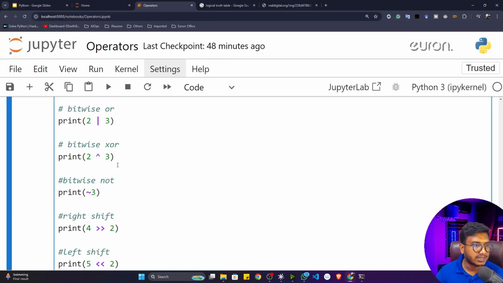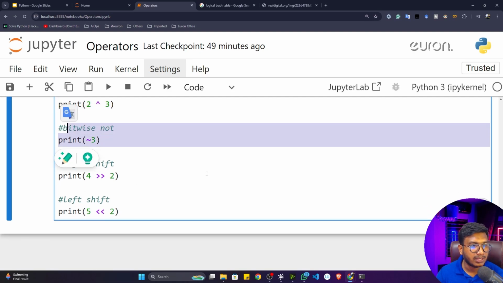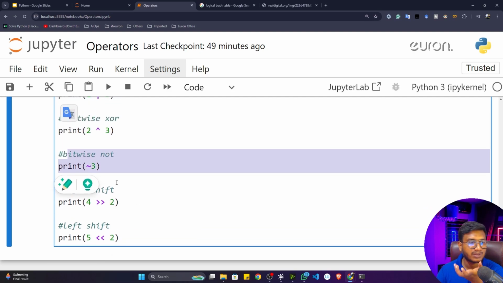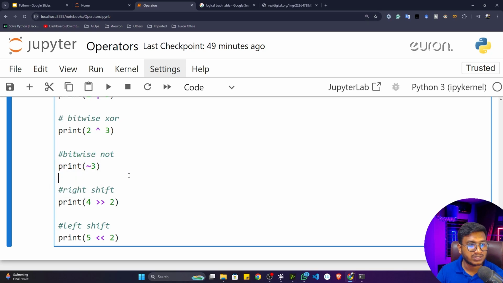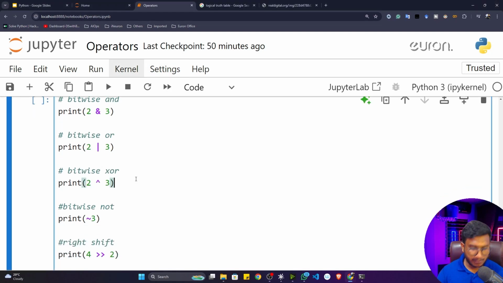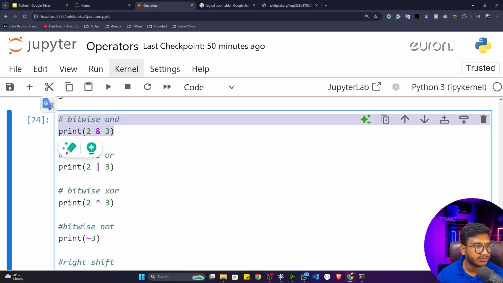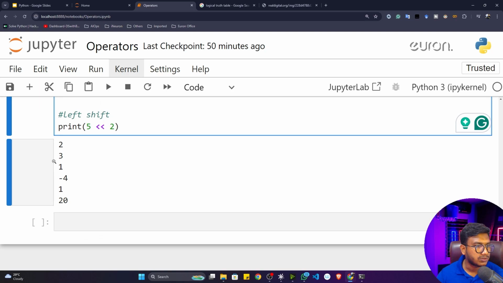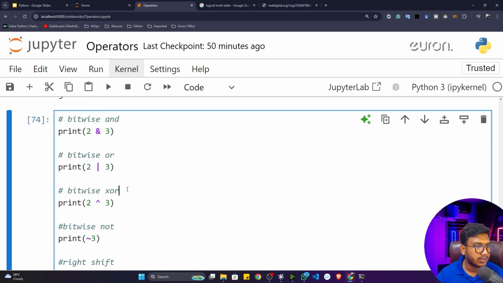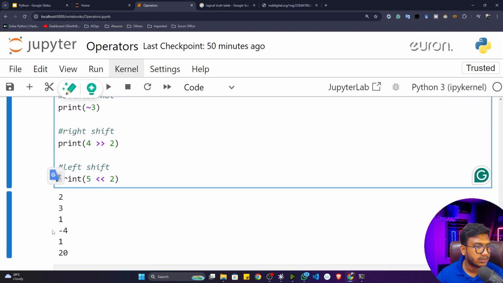Now I think you can understand how XOR and NOT work. You can simply search for the truth table, take the binary representation of the number, and perform the operation. You will get the idea. I'm expecting you are already familiar with digital numbers, which I think you learned in your school and college days. Now let me execute all of them. Now you can see all of the outputs. I already explained these two things. So with 2 and 3, you are performing the XOR operation, and this is the output.